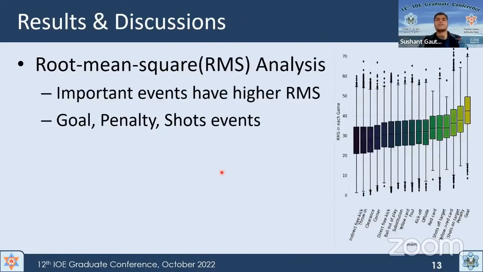This is the result of our root mean square analysis on a large game video. This plot shows that result. It is seen that important events have higher RMS. On the right-hand side, there is a goal event. There are shots and penalty events. The order of importance of events as per the analysis is goal, penalty, shots, card events, and so on. This order almost matches the priority rules used by the static summarization pipeline. Therefore, we can conclude that audio RMS intensity can be a good candidate as a filter model component in the game summarization pipeline.